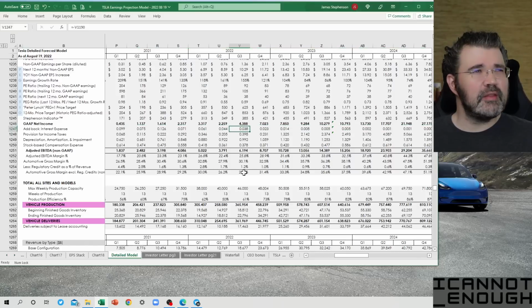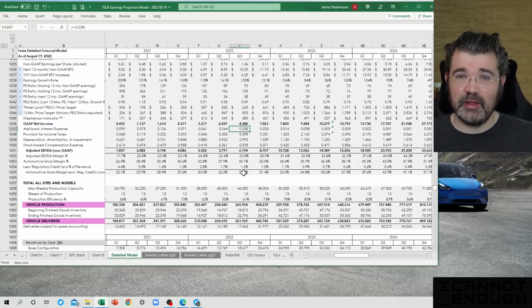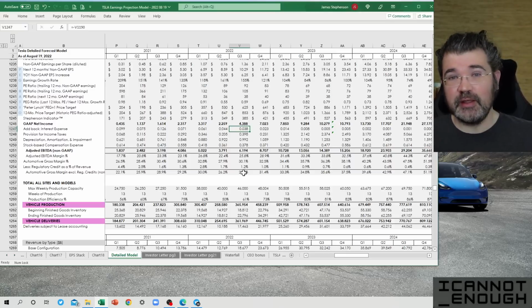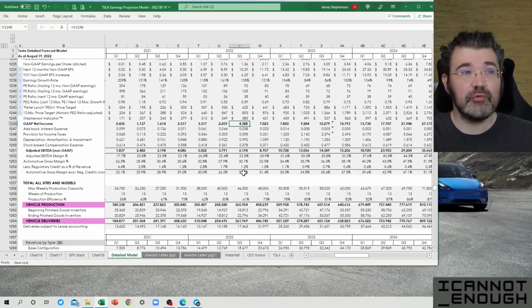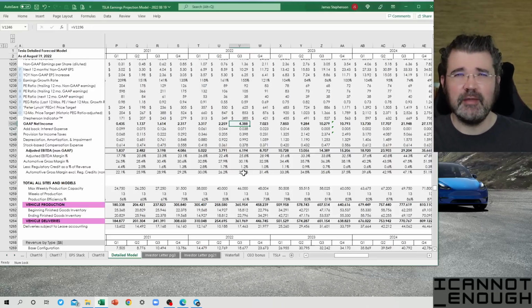So the next section is showing how you get to Adjusted EBITDA. Some folks might just think, well, you just take the number Tesla reports and that's the number. But you can actually calculate it yourself. Even if Tesla didn't report Adjusted EBITDA, you could know what it is using these steps. You start with GAAP net income, and then you make a few adjustments from there.